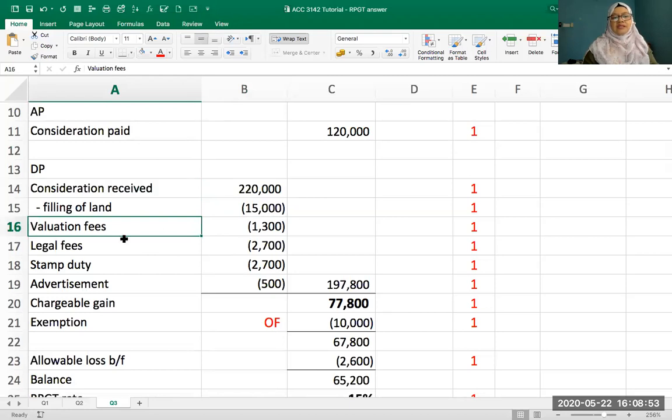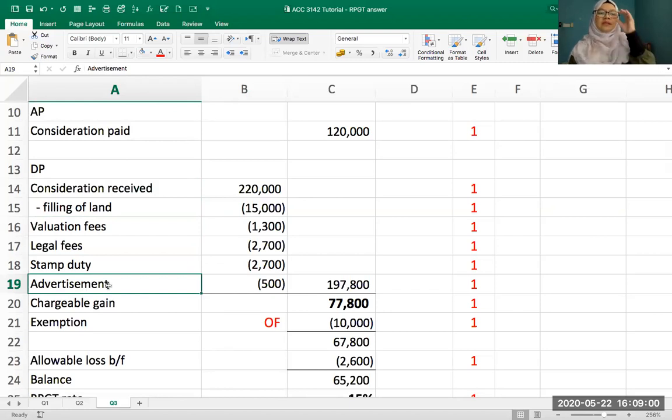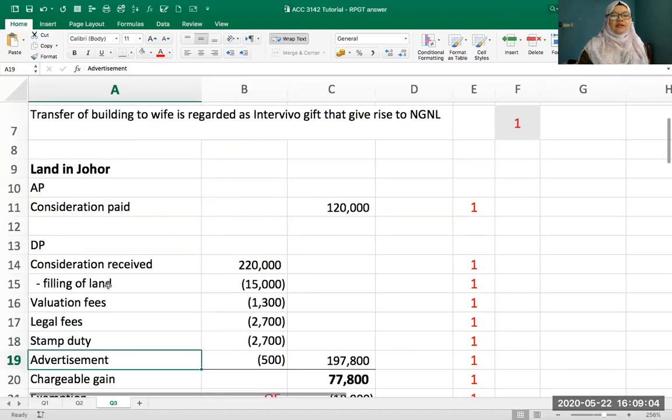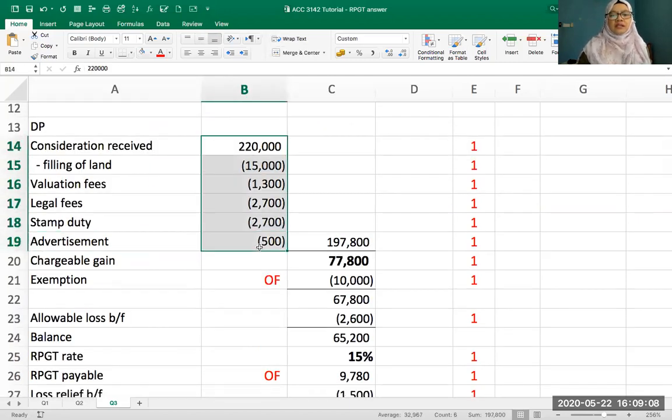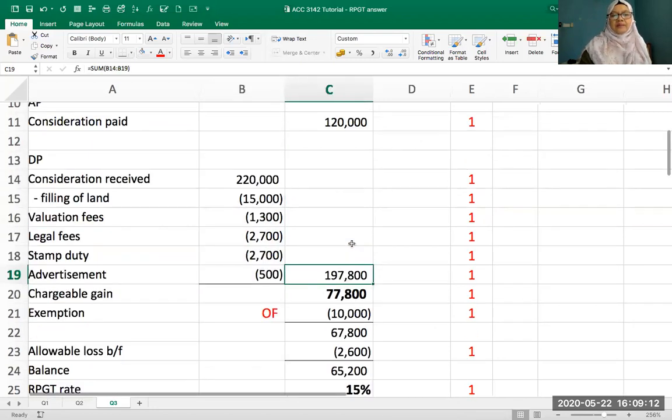So you have valuation fees, legal fees, and stamp duty. On top of that, you also have your advertisement of 500 ringgit only. From here, all this is your disposal price, 197,800. Are you following?